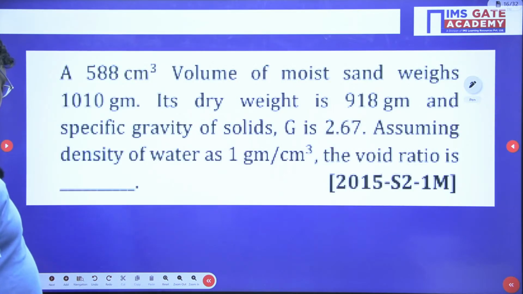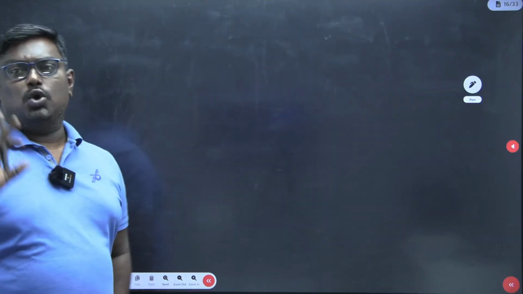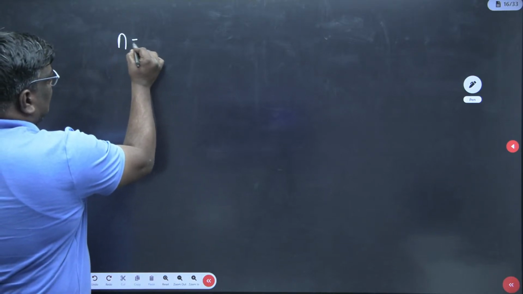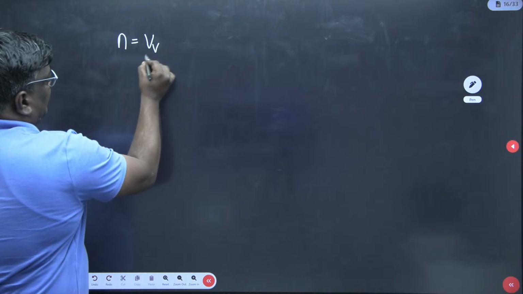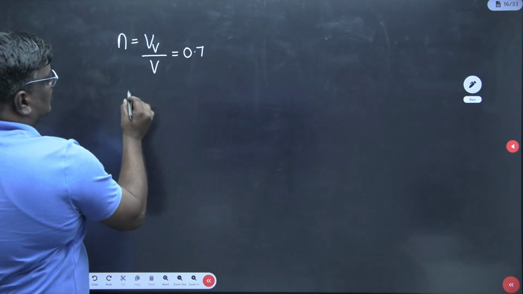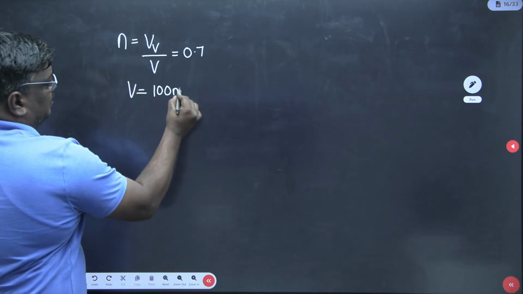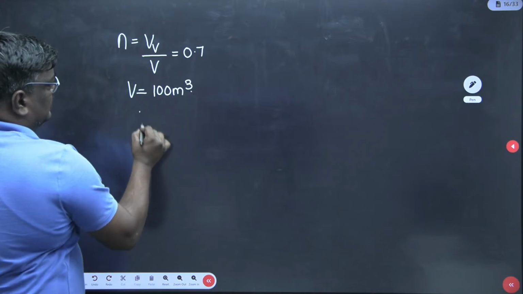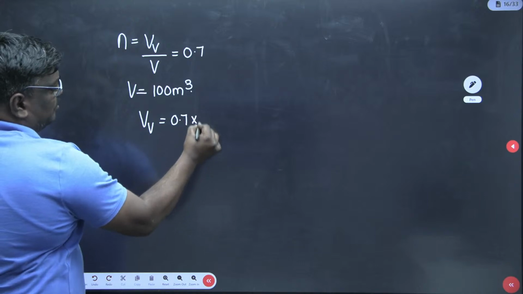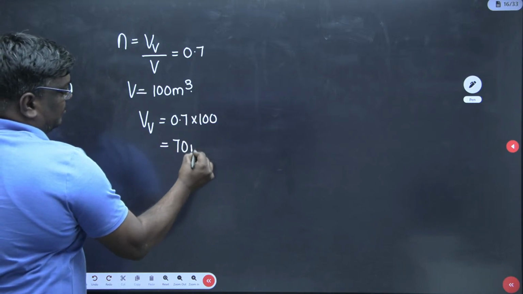Here I will try to solve this problem in the other way also. You got 42 meter cube. Now, what is n? Volume of voids by total volume. This they have given as 0.7. Total volume is equal to how much, sir? 100 meter cube. So, my dear students, volume of voids is equal to 0.7 into 100. I am doing with another alternative approach. So, volume of voids is equal to how much, students?